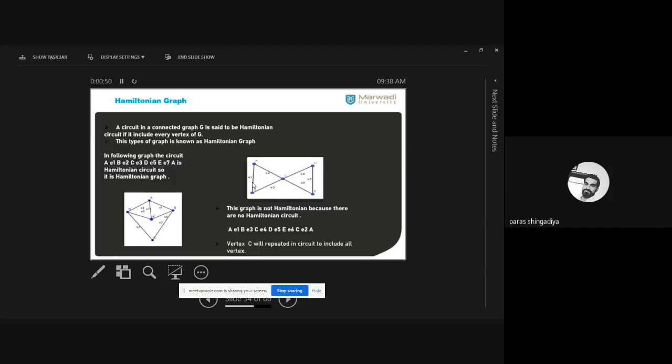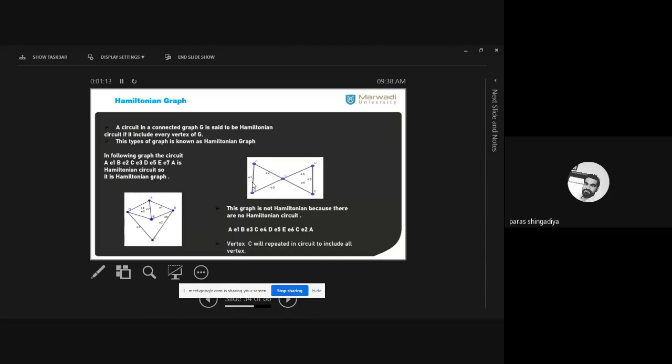Okay, let's check it. So here my starting place, let us say A. A, then E1, B, E3, C, then from C you can use any direction. C, E4, D, E5, E, E6, C. So C is repeated again. Our aim is that we cannot repeat any vertex.